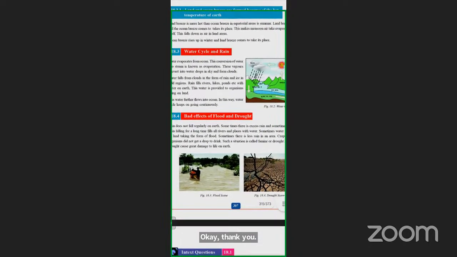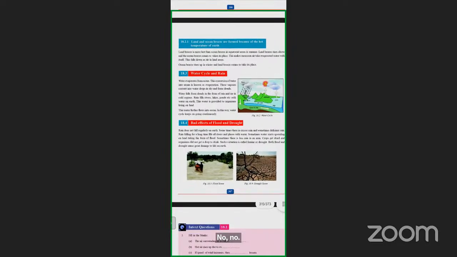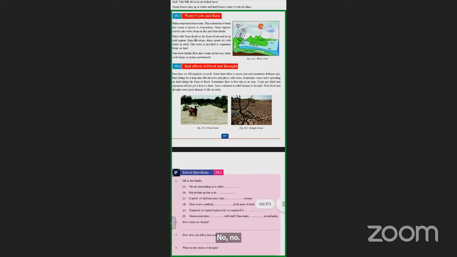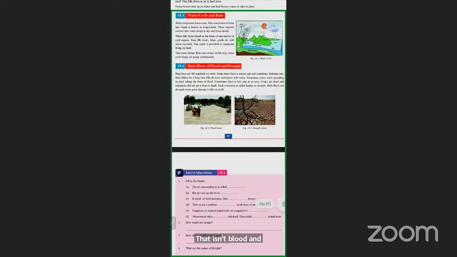Okay. Then we are having the bad effects of flood and drought. Now, rain does not fall regularly on Earth. Sometimes in the rainy season, in the monsoon season, there is excess rain, or sometimes there can be deficient rainfall, that is, lesser rainfall than it should be.